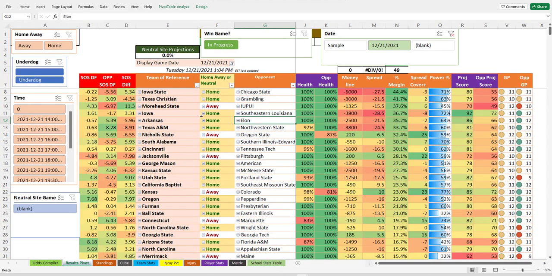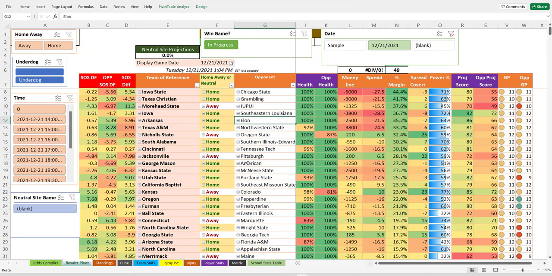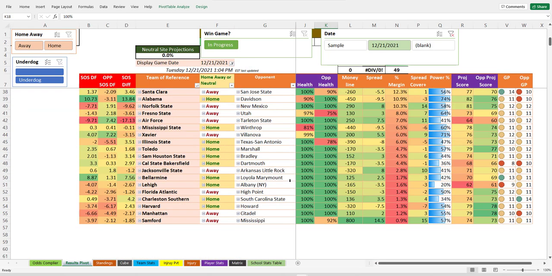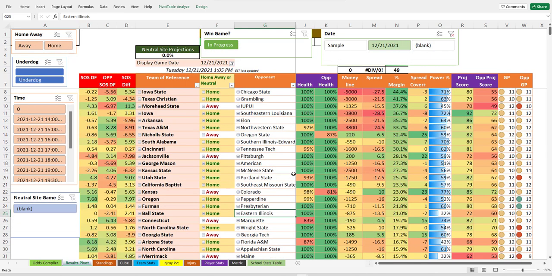Remember what we were looking at. As a matter of fact, it's kind of fun. Don't worry about it, we won't waste time. Refresh. Does it move? No, nothing moves. Why? Interesting. Absolutely nothing changed. So no player stats were affected. No point projections were affected. This had been refreshed already, so this was good. But I guess absolutely nothing changed. I'm surprised to see that. Health, nothing changed? Wow. Or if it did, it was so quick that I didn't catch it.